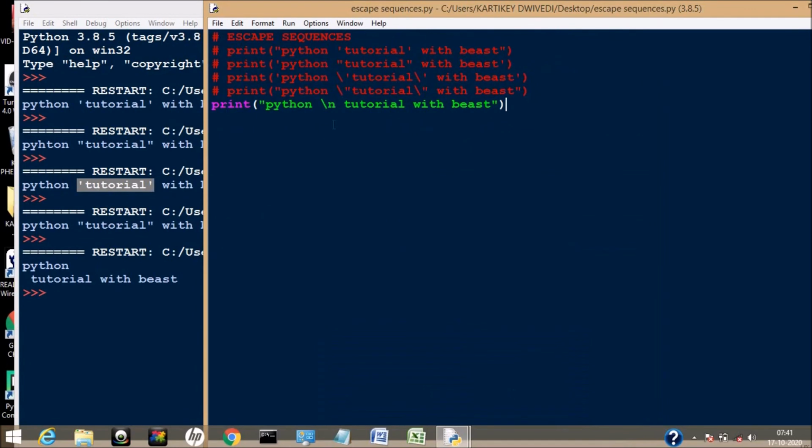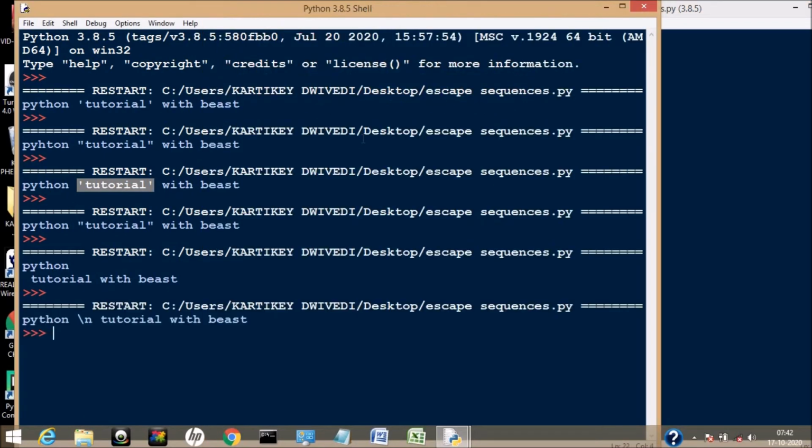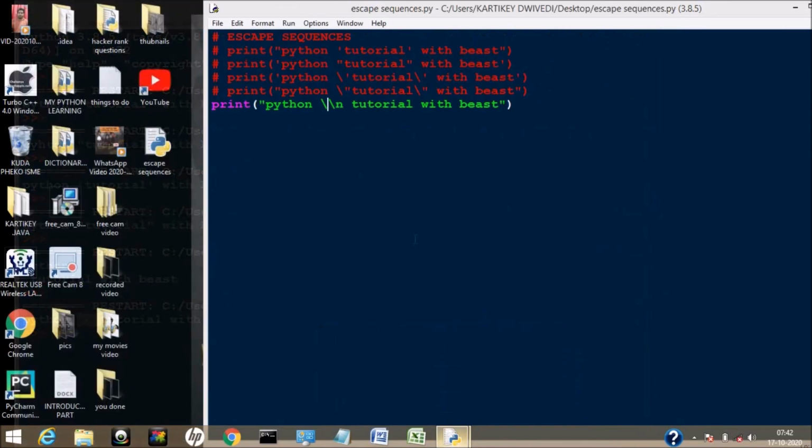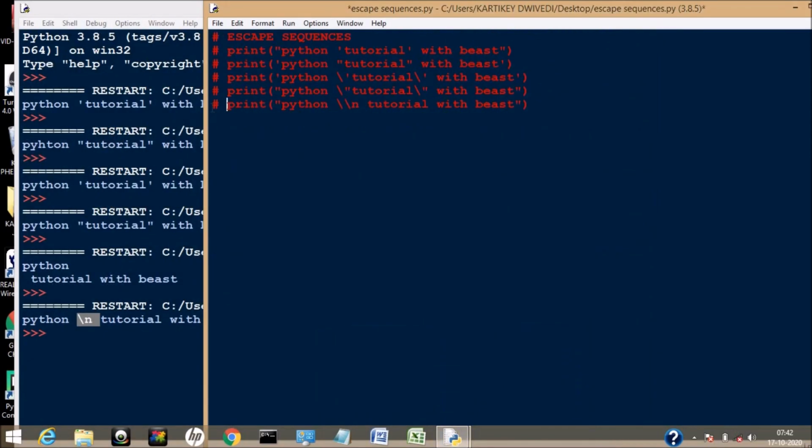This is predefined in Python, that backslash n provides a new line to a particular statement. To print it as normal text, we again have to use a backslash, right? Just again save it and run it. See, backslash n has come in a single line, with the text Python tutorial with beast.